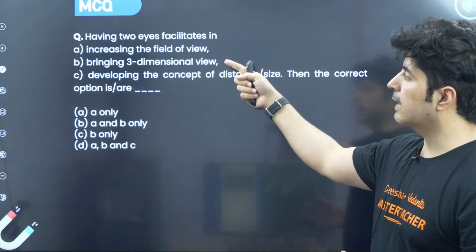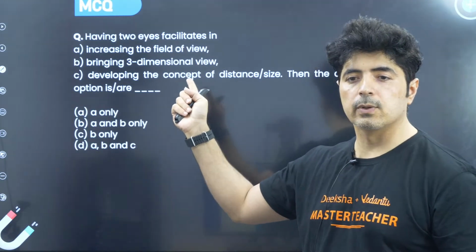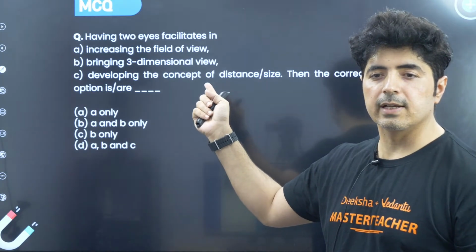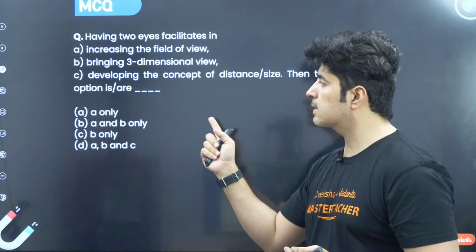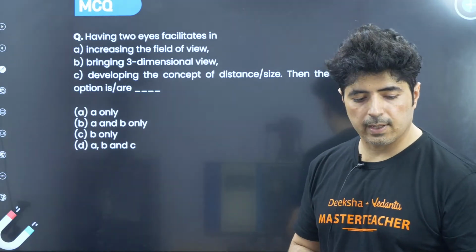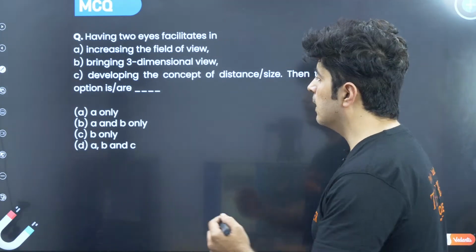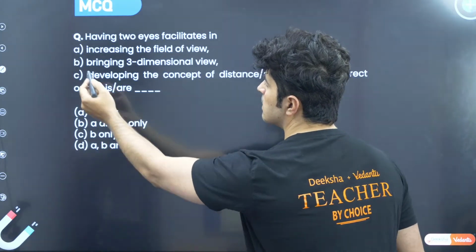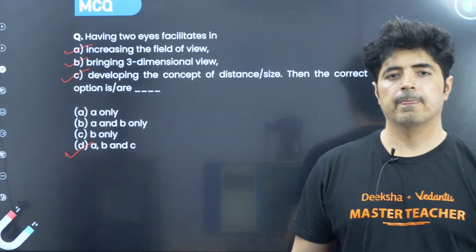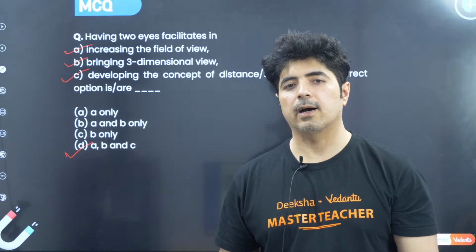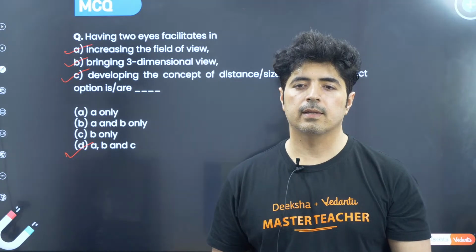A is correct, yes. B is correct. Is C correct? Yes, absolutely correct. Yeah, you guys are answering it well. Keep on answering in the comment box, guys. The correct answer is D, all three. So A, B, C. It means this is also correct, this is also correct, this is also correct. So the answer is A, B, and C, all three. I hope it is absolutely clear to everybody.